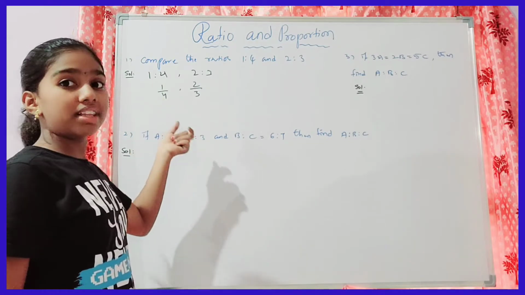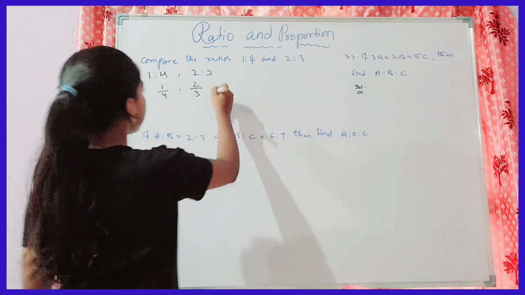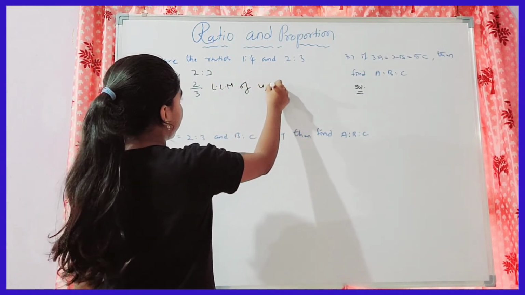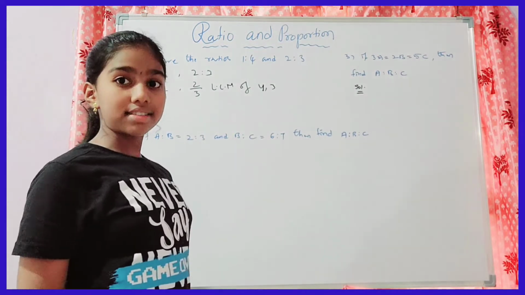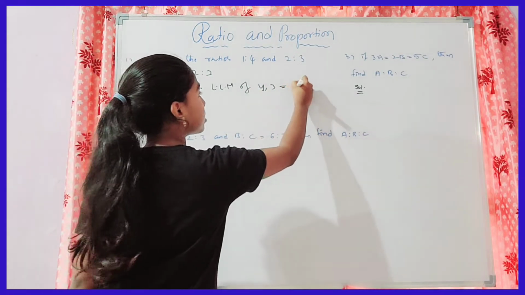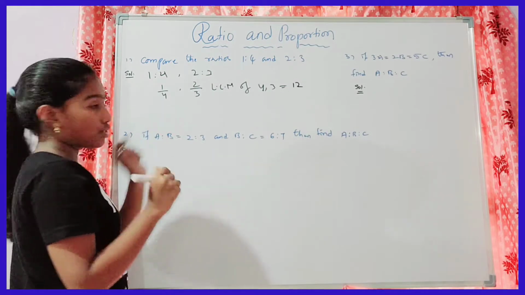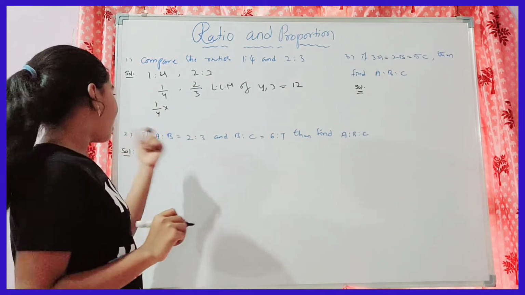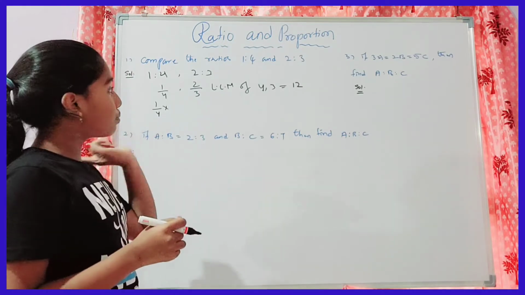To make them like fractions, we have to find the LCM of the denominators, that is the LCM of 4 and 3. We already know the LCM of 4 and 3 is 12. Now we multiply these two fractions. For 1/4, which number multiplied by 4 gives 12?